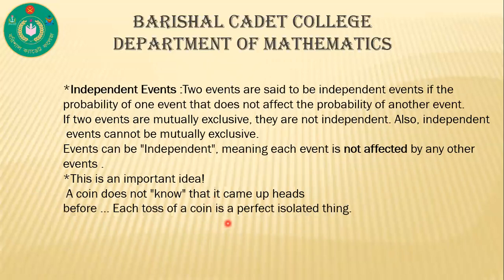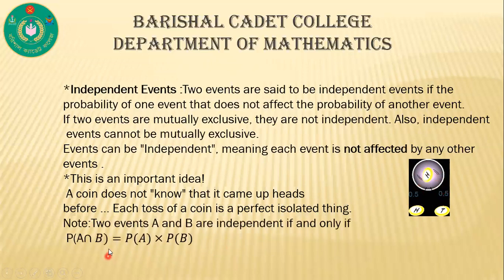A coin is a perfect isolated thing. If we toss a coin, it does not know whether heads or tails came up before. This is a 50-50 chance. That's why these two events are independent. They are not dependent on each other.